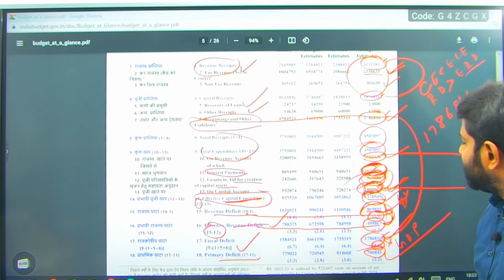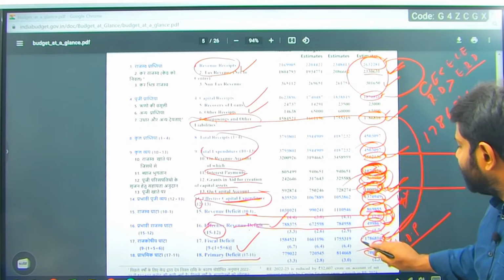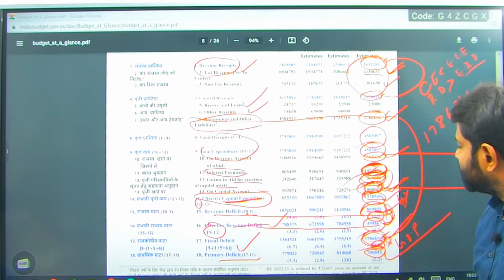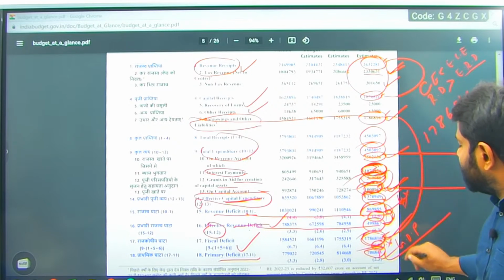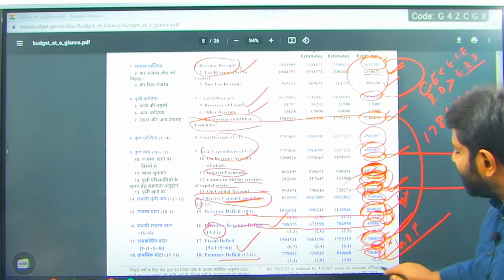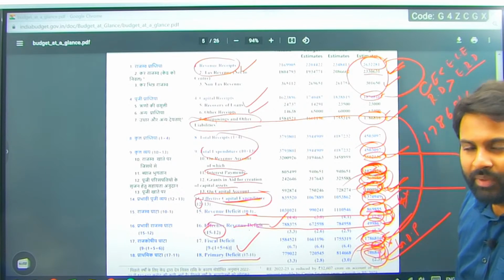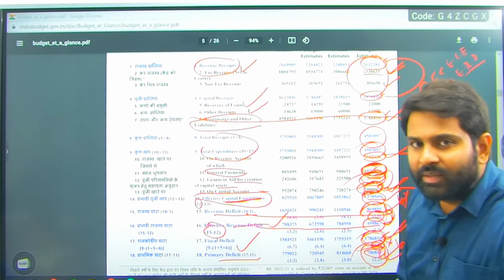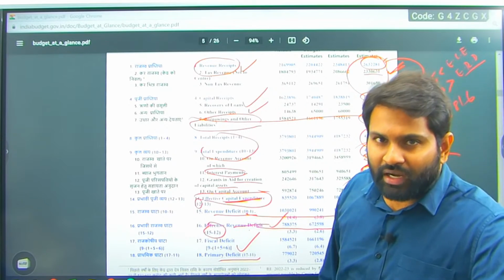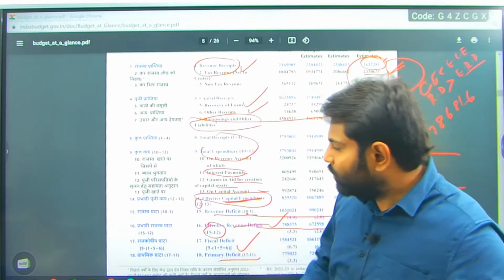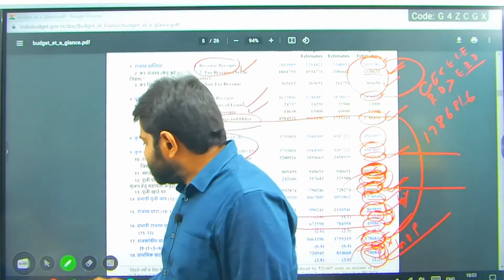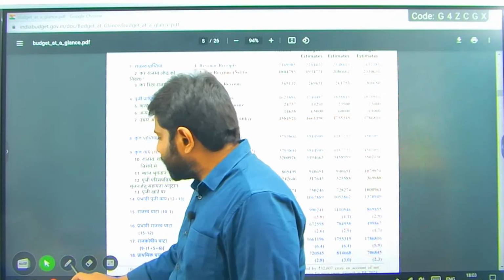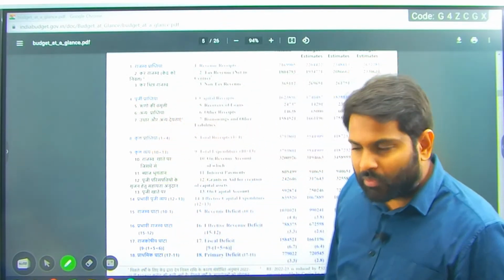10,79,971 is the total interest payments we have. We removed that from 17,86,816 and we got 70, and this we can consider as the present deficit, the present borrowing required to meet the budget expenditure, right? What is the present borrowing required to meet the budget expenditure? These are the numbers we need to remember. We'll try to see it one more time.